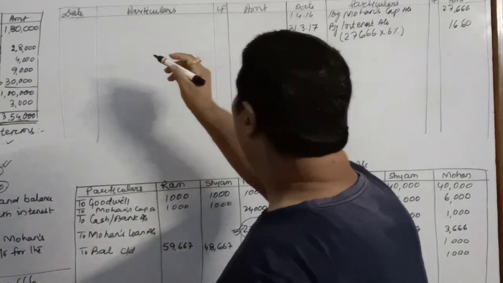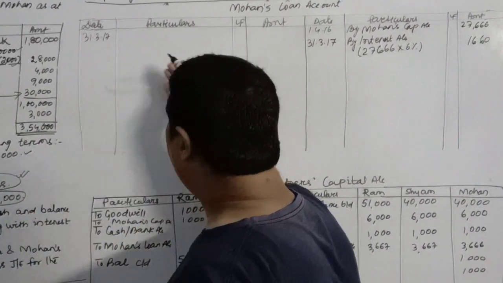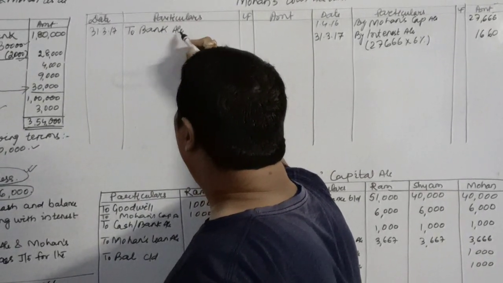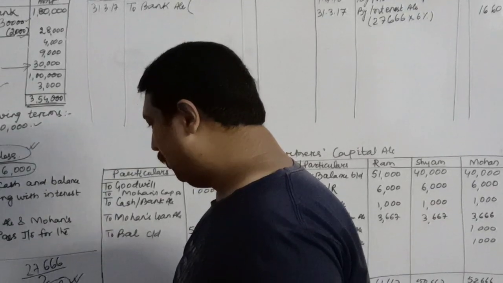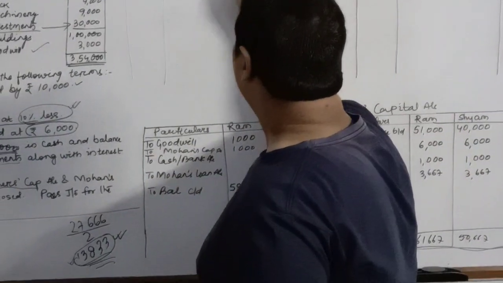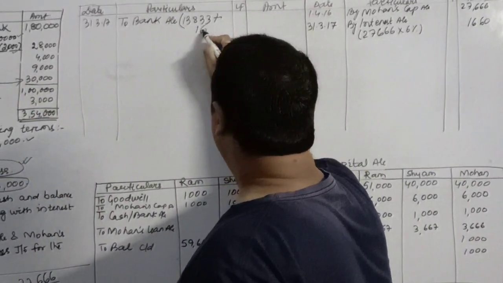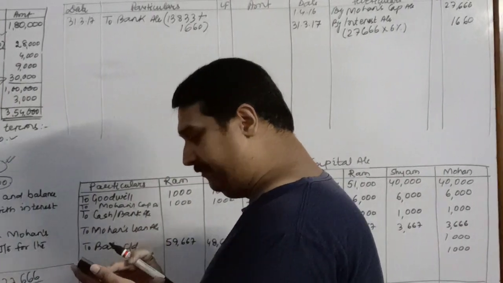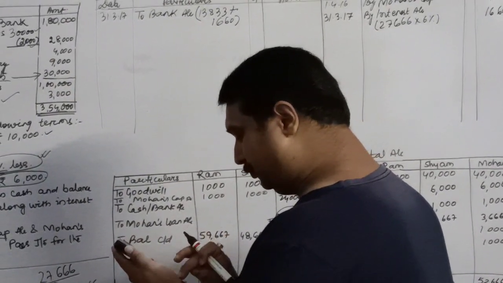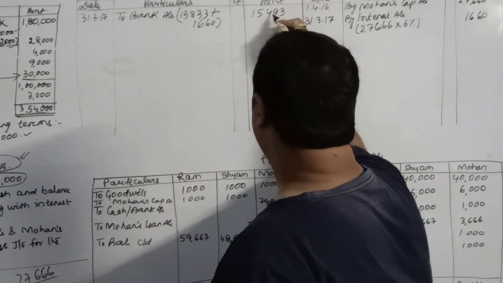And now you will pay off the first installment on 31st March 2017 because that is the end of the year. One year is completed. So to bank account, your first installment. How much is the first installment? 13,833 plus amount of interest 1660. You will pay a total of 15,493.